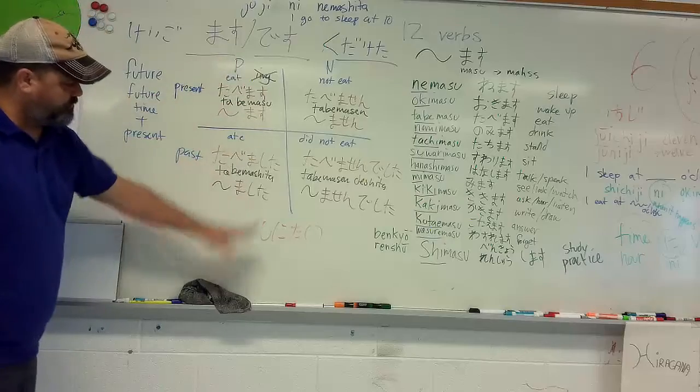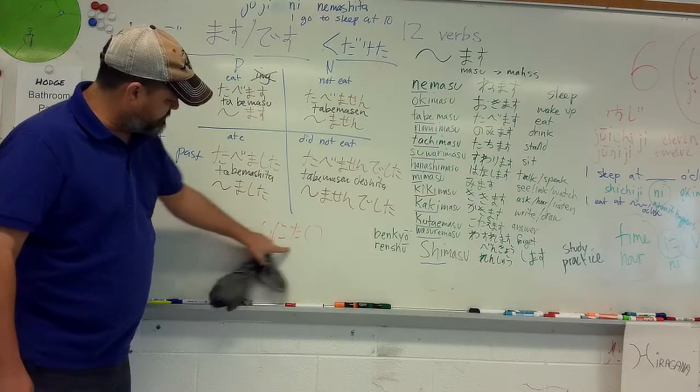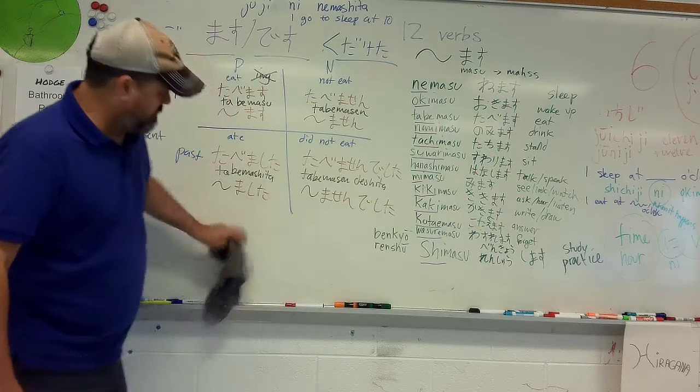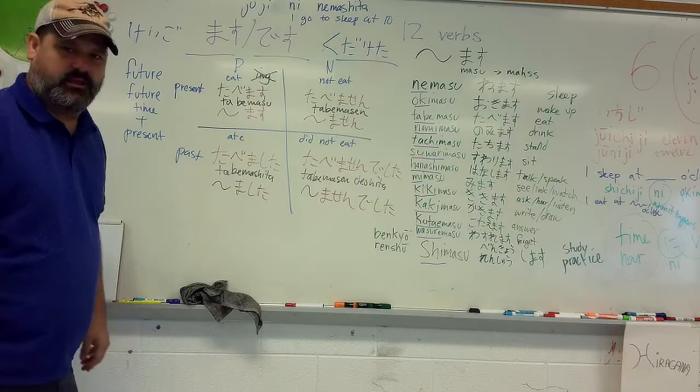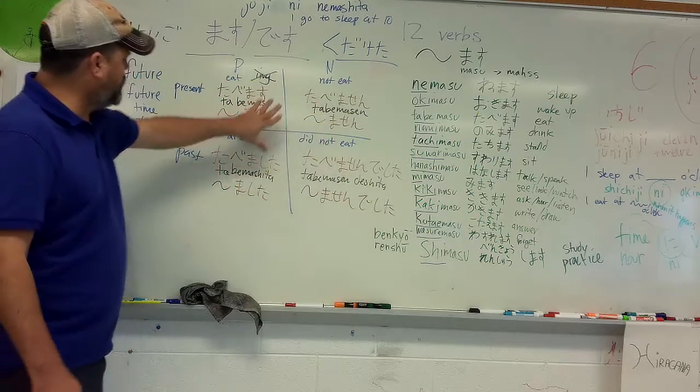So these are the four forms, okay? I had a student here that wrote shinitai, which means I want to die. Funny, huh? One of my students wrote that. That's sad.